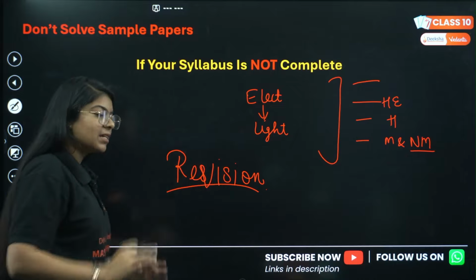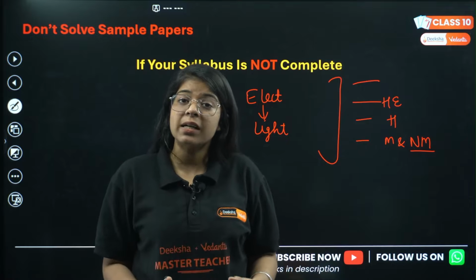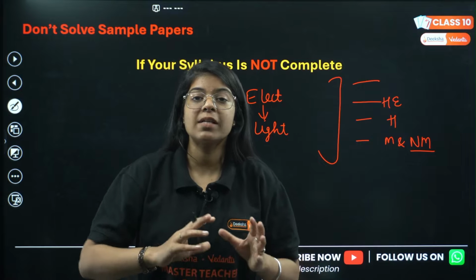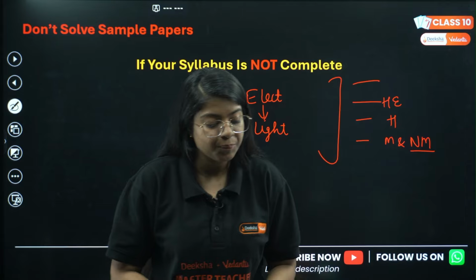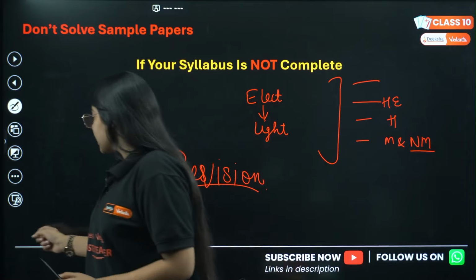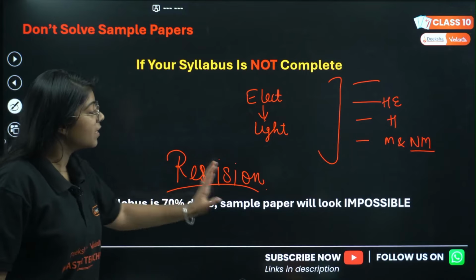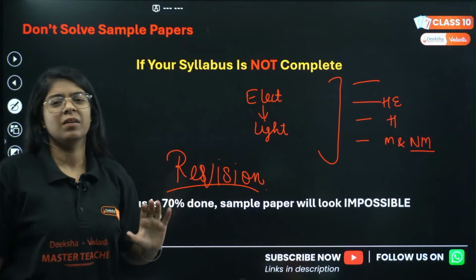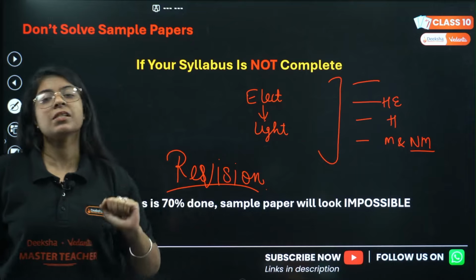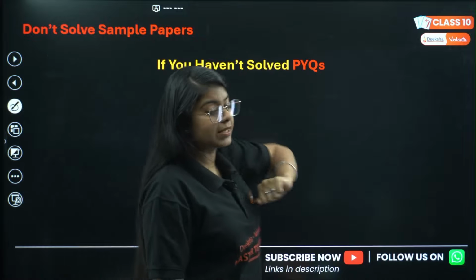And if you have less time, if you have not studied from the start of the year, if you have just started studying, at least focus on high weightage topics. At least focus on the topics that are more important, that are asked repeatedly in your PYQs. Which brings us to the second point. If your syllabus is only 70% done, then the sample paper will look impossible. You won't be able to solve it, and that is not your mistake. That is because your syllabus is incomplete. Now you haven't solved PYQs, which brings us to the second point.